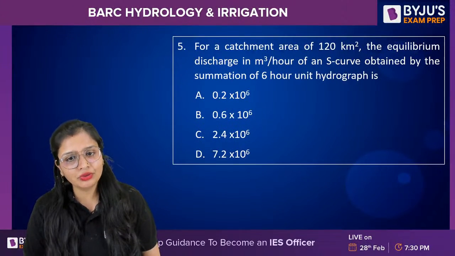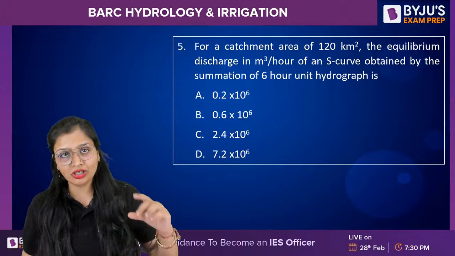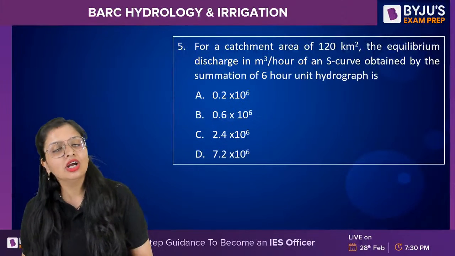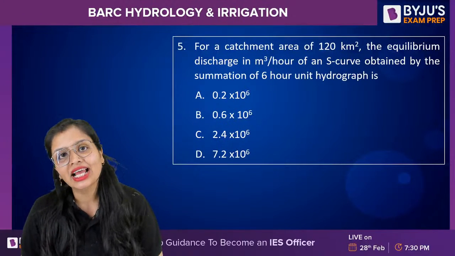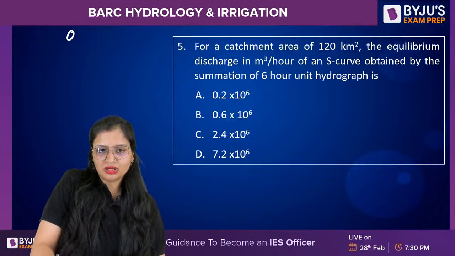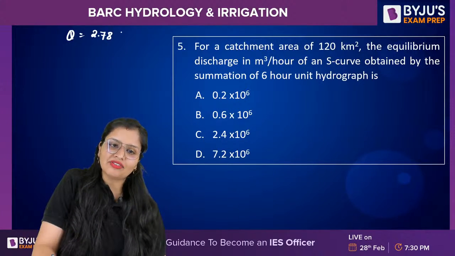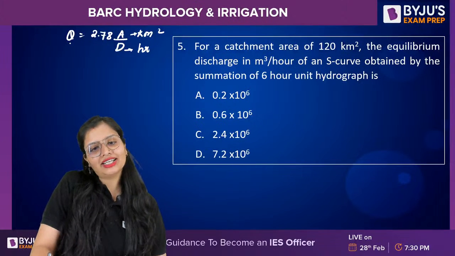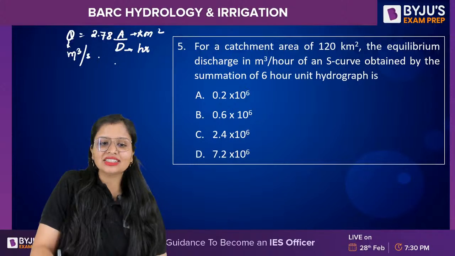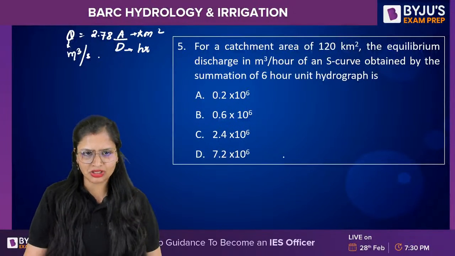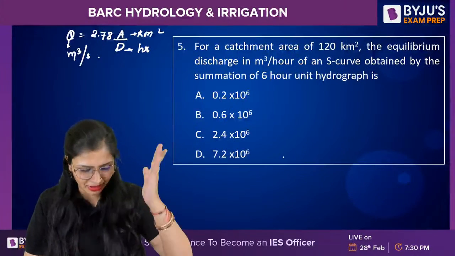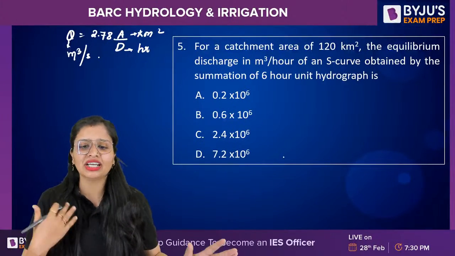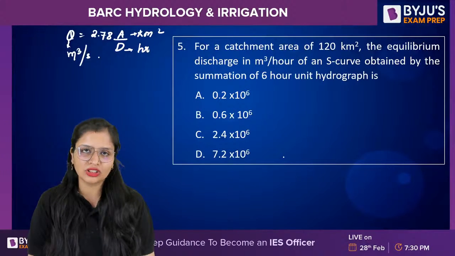Catchment area is given to you. The equilibrium discharge in meter cube. Now let me tell you. The one formula which you remember is 2.778 A by D, or you call it 2.78 A by D. That formula you use. A will be in kilometer square, D will be in hours. You will get the discharge in meter cube per second. This you use when you want the discharge in meter cube per second. Although you can use it and convert it to get meter cube per hour, you can directly go through the basics and get it in meter cube per hour. So you should know both things. That will be good for you.